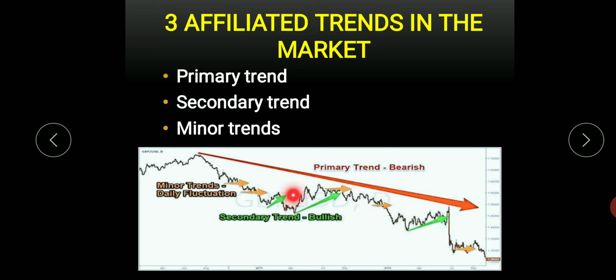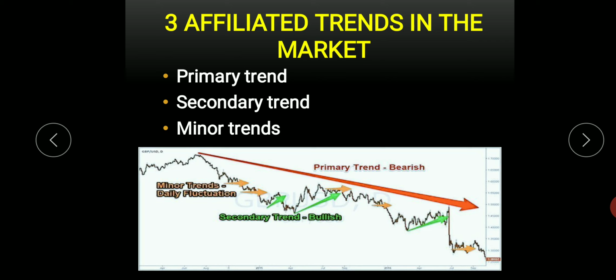So in the secondary trend, you can see the security is going down as a whole, but in between the prices are coming up, like this. You can see, price was here during this period, and it is going up like this, and again it goes down slightly, and it goes down again. So if you are taking some 3 months or 2 months out of a long period, you can see some trends.